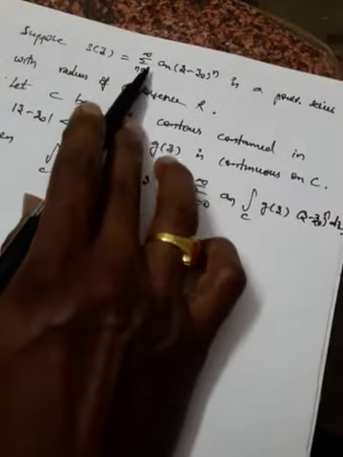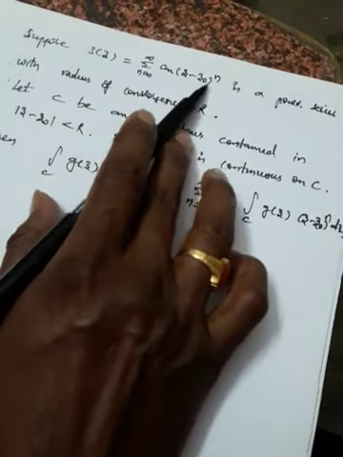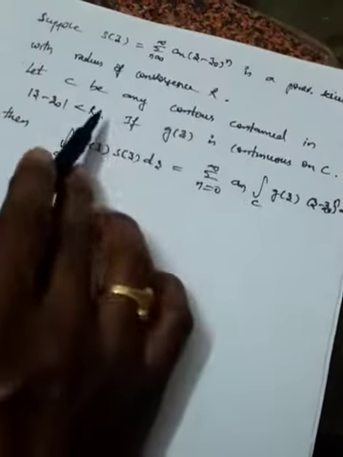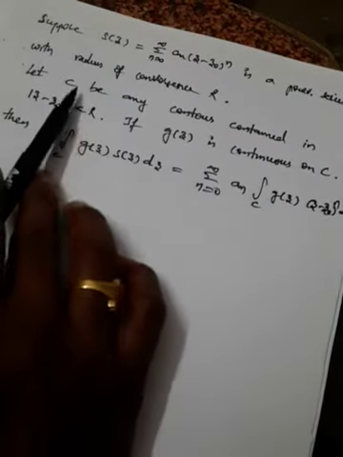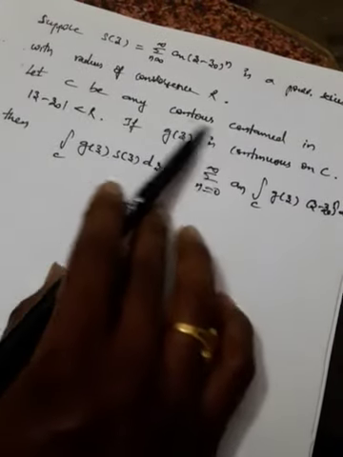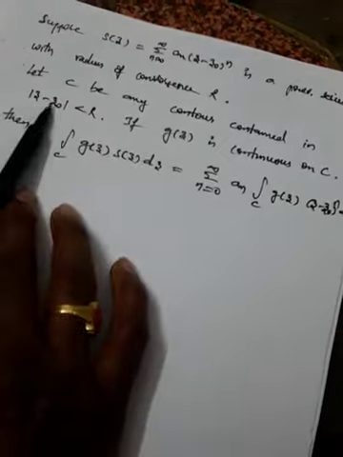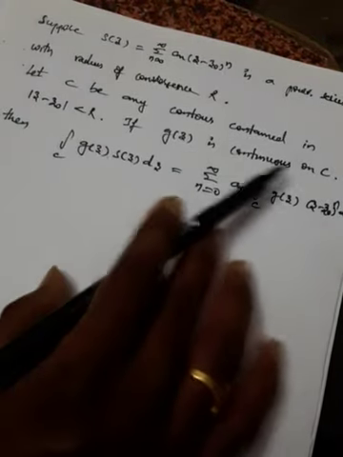Suppose S of z is equal to summation n equal to 0 to infinity a n z minus z naught whole power n, a power series with radius of convergence r. Let C be any contour contained in mod z minus z naught less than r, and g of z is continuous.